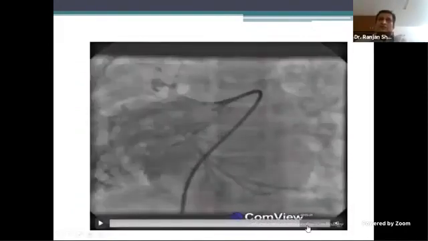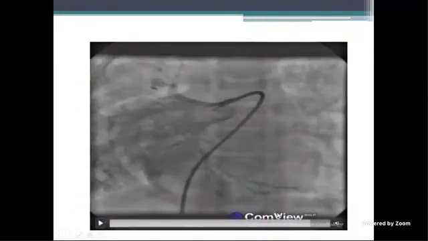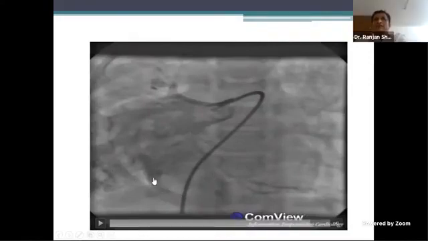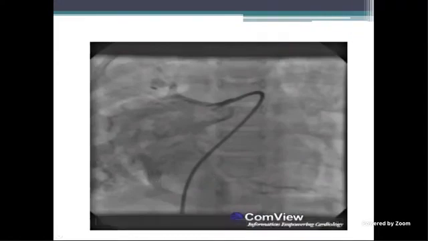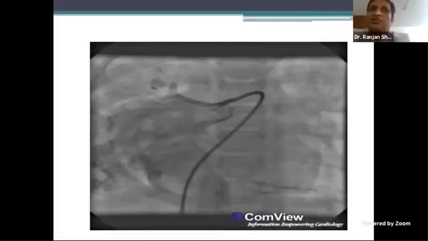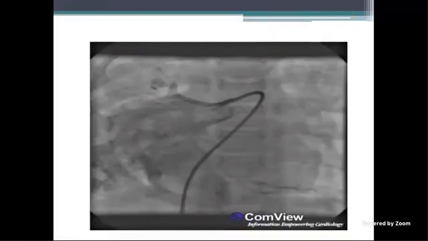Let's see. This is the LEVO phase. What do you see here? There is some opacification here. So what's happening there? Opacification of the right atrium, or is it going anywhere else?